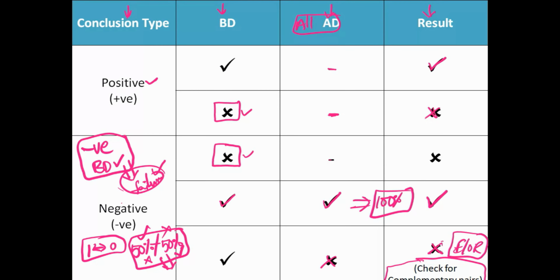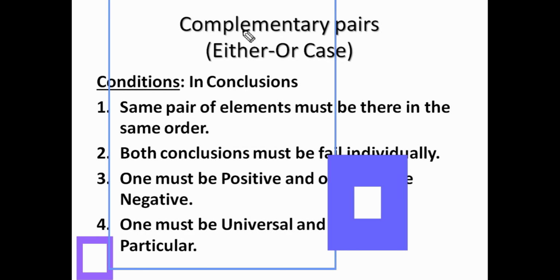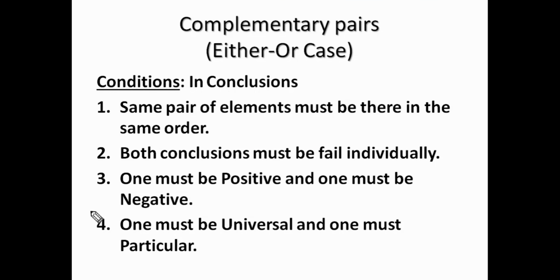Okay. See, for every question we have to check the complementary pair conditions. We need to check these conditions in conclusions, not in the statements. What are the conditions? Same pair of elements must be there. Suppose there are two conclusions, conclusion 1 and conclusion 2. Same pair of elements must be there in the same order.